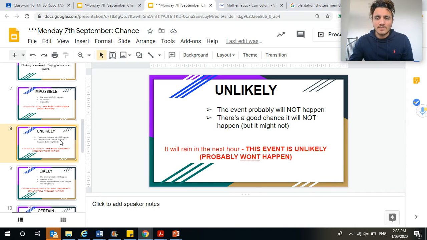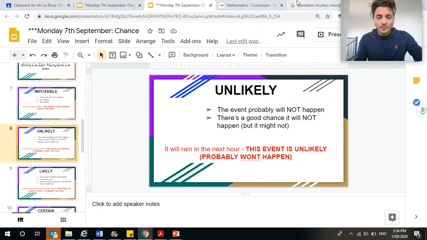Let's look at the next part of the probability scale. Unlikely. Unlikely means the event probably won't happen. Probably will not happen. So there's a good chance that it won't happen. It could, but it probably won't.